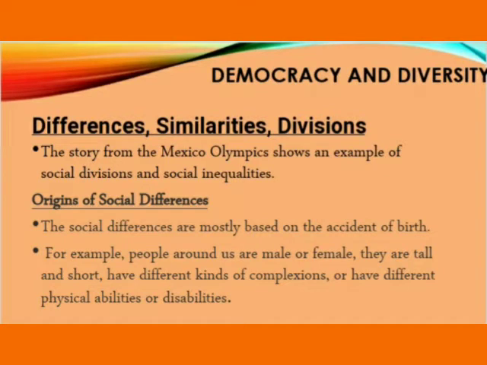Differences, similarities and divisions. The differences in a group of people due to their race, religion, language and culture become a social division. For example, the difference between the blacks and the whites in America is due to their different race, which is a social difference.